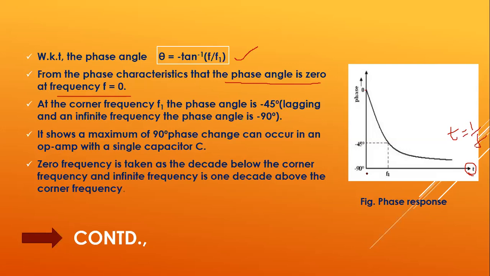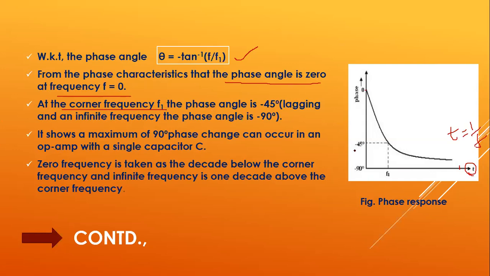As we have taken the x-axis to be time, the frequency will be the inverse of this, so t is equal to 1 by f. Here t equal to 0 means f is equal to infinity. For f equal to 0, t will be maximum. At frequency equal to 0, the phase angle will be equal to 0, and at the corner frequency f equal to f1, the phase angle is minus 45 degrees.